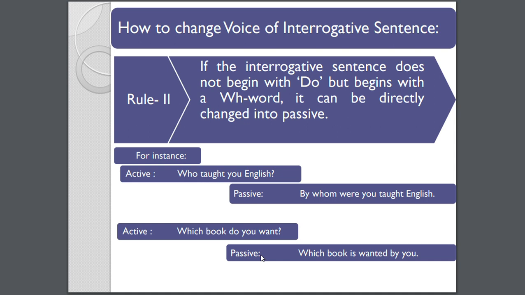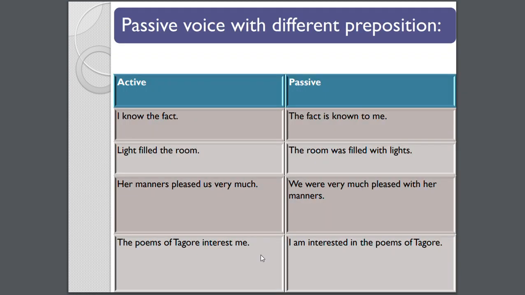So if the interrogative does not begin with do but begins with a wh word, it can be directly changed into passive. So here, who taught you English? For example, who taught you English? By whom were you taught English? Or were you taught English by anyone? It's okay. Which book do you want? Which book is wanted by you? Yes. So this is how we change.